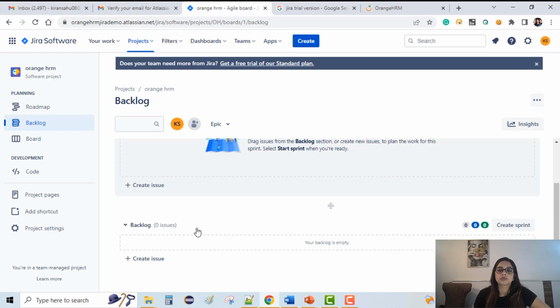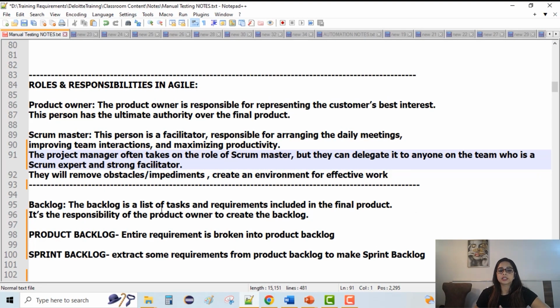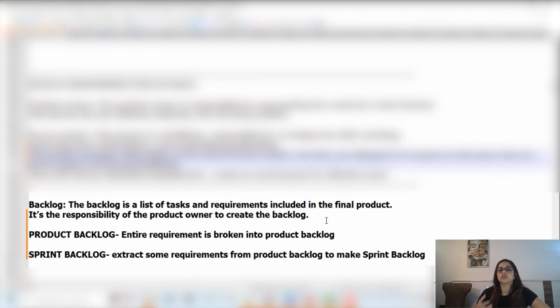But let's not move our focus from what we were learning. We were talking about backlogs. So what is a backlog? It is a list of tasks or the requirements which we are going to work upon so that we can achieve the final product. So backlog is any entity which we are working upon. So let's say in sprint number 1, we chose some 20 backlog items to work upon, and the ideal case scenario is to finish off all of those 20 backlogs. But let's say we couldn't finish those and we could only work upon 18. So 2 will go into the next sprint. The 2 backlogs will go on to the next sprint.